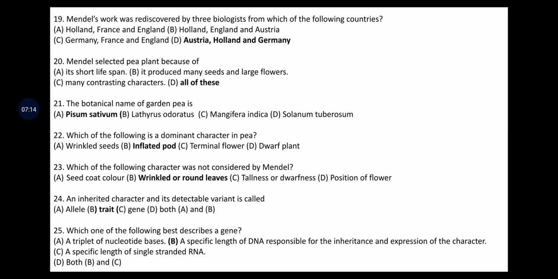Inherited character and its detectable variant is called as, the options are allele, trait, gene, both A and B. It is trait. Best describes a gene. Options given are triplet of nucleotide bases, specific length of DNA responsible for the inheritance and expression of a character, specific length of a single stranded RNA, both B and C. The best explanation to describe a gene is specific length of DNA responsible for the inheritance and expression of the character.